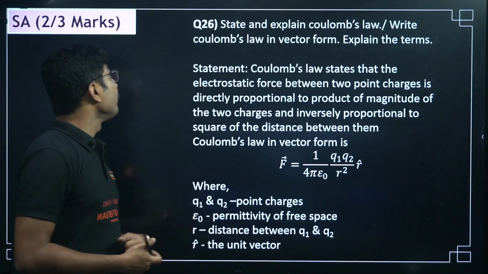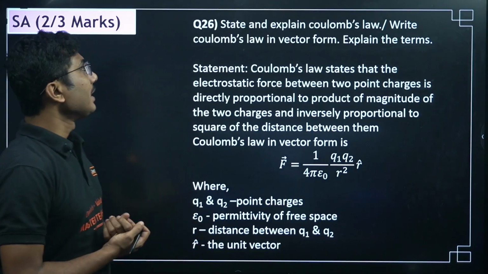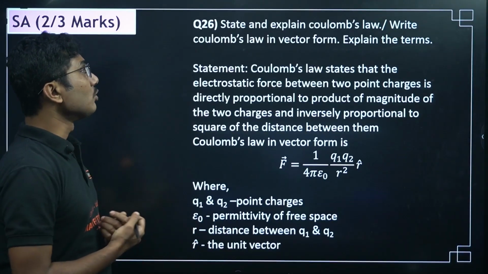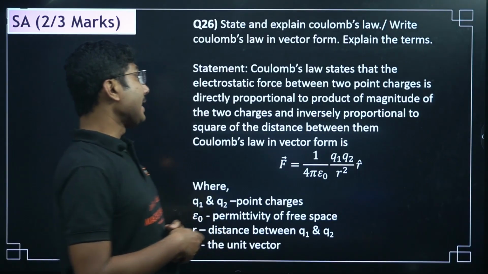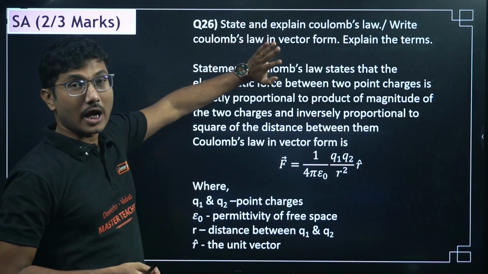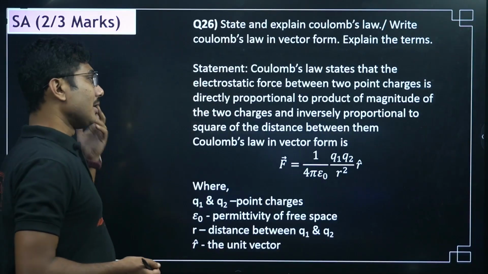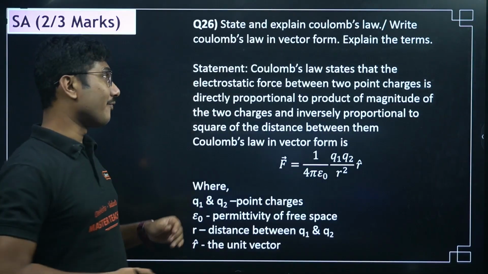Now let's move into the 2 and 3 marker questions category. The first question is state and explain Coulomb's law, or write Coulomb's law in vector form and explain the terms. Both questions are possible, same concept, same question, only the way you answer may vary.